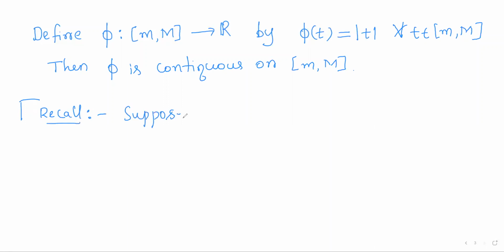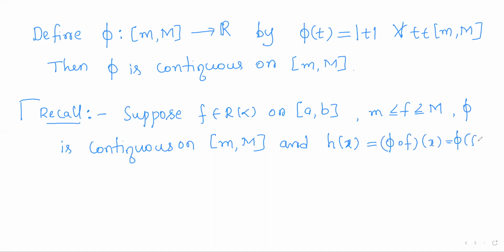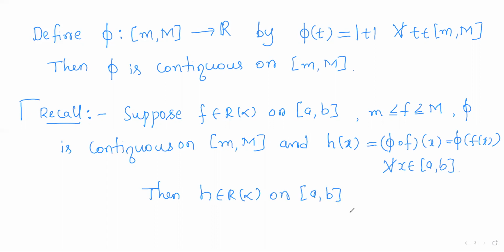Suppose f is a Riemann-Stieltjes integrable function on some closed interval a comma b, and suppose f varies over the closed interval small m and capital M. Phi is a continuous function on the range small m capital M, and if I define h of x to be phi composition f of x, that is phi of f of x for all x varying over the closed interval a comma b, then the composition function h is also Riemann-Stieltjes integrable on the closed interval a comma b.